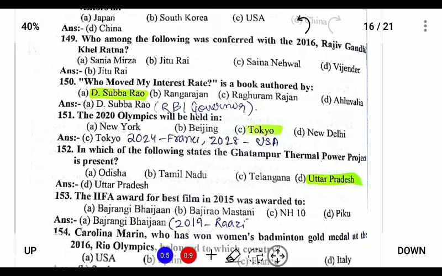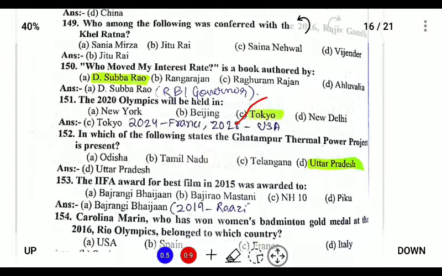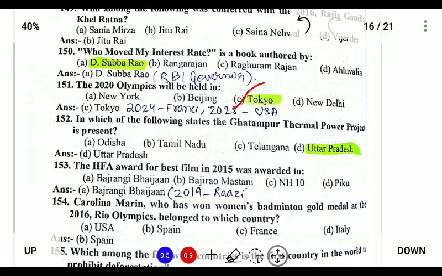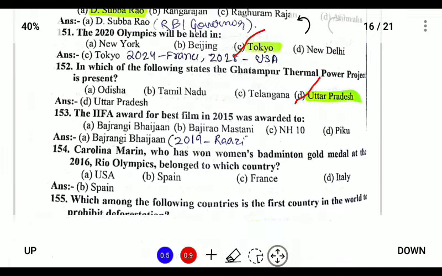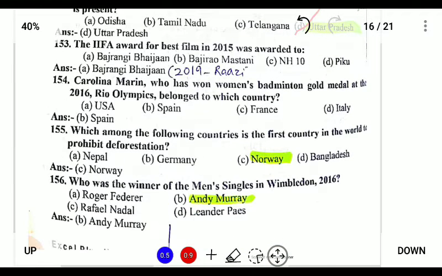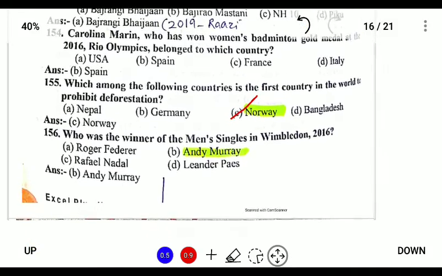Next, the 2020 Olympics will be held in Tokyo, and the next will be held in Paris, France, and 2028 will be held in United States. And in which of the following states is the Gandambur thermal power plant project present? It is in Uttar Pradesh. And which of the following countries is the first country in the world to prohibit deforestation? So Norway is the first country. It is a Scandinavian country and the first country to prohibit deforestation.